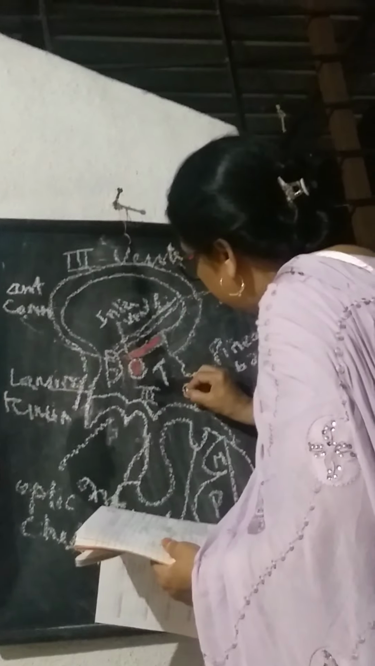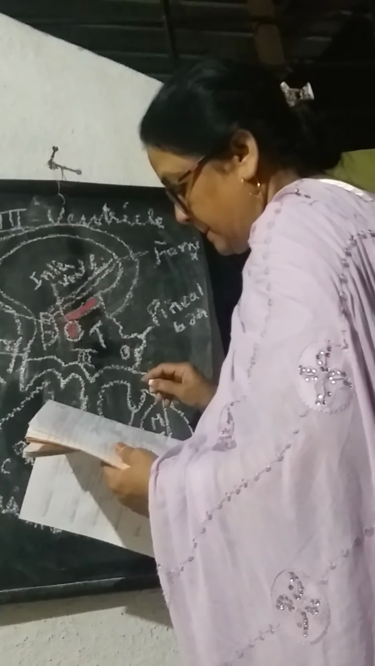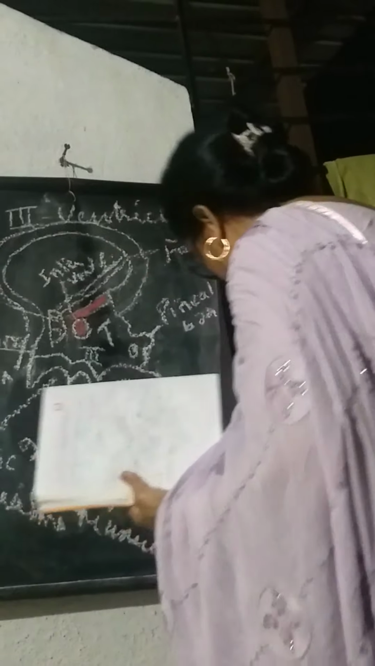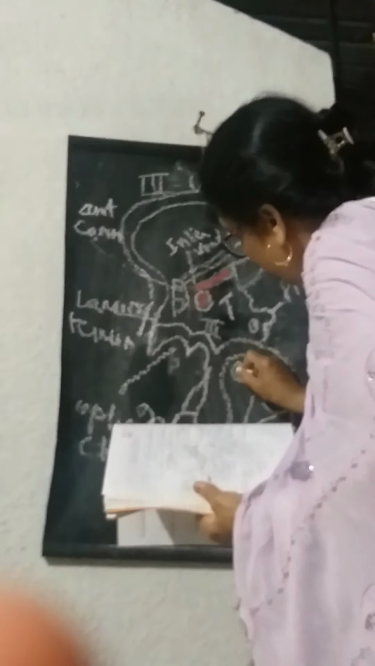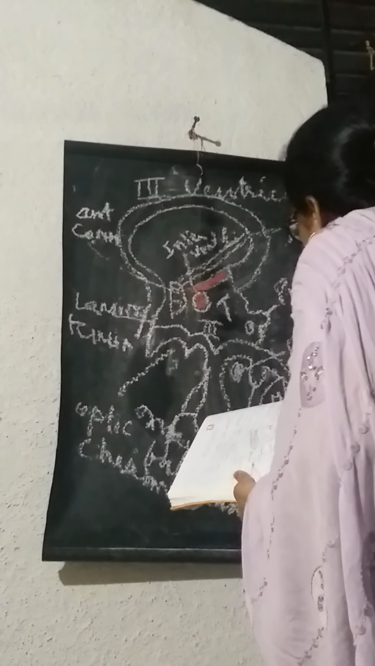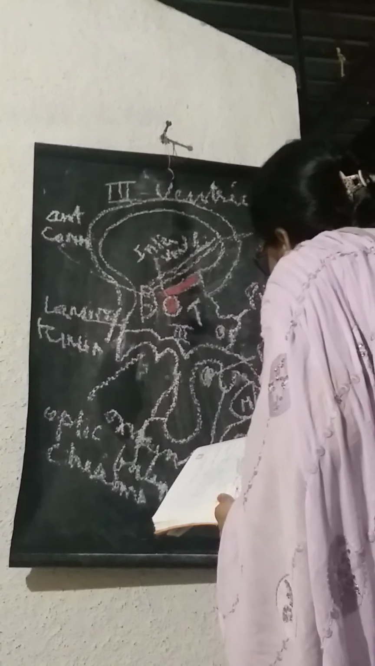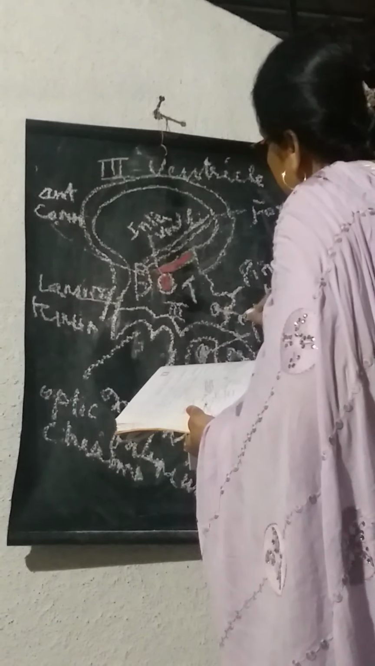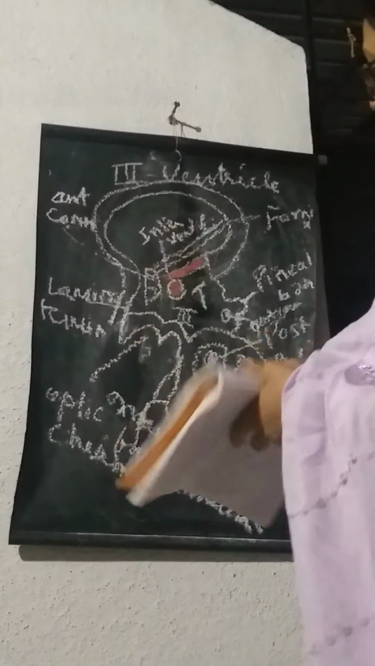Posterior commissure. And this is the posterior perforated substance. Got it? And this is the posterior commissure. Okay? So now the boundaries.